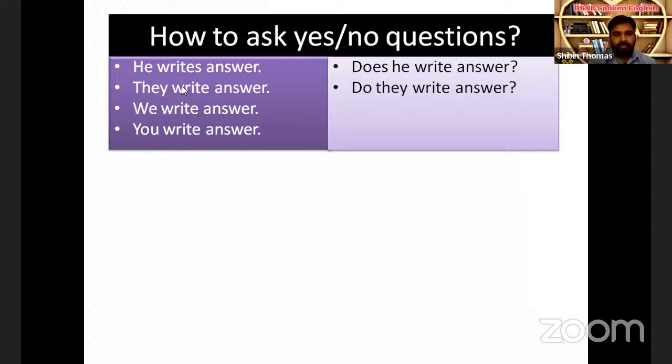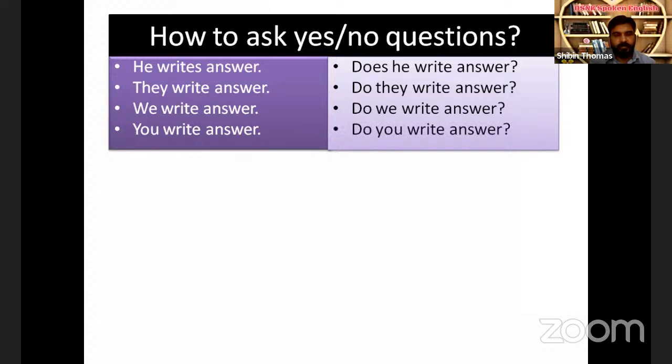And there is subject, verb, and object. There is no auxiliary verb. So what to do? Split the main verb into two parts. We have learned how to split the main verb. Write. When we split that verb write, we get two words, do and write. We bring the subject in between auxiliary verb and main verb. We write the word they in between that, and at last, the object. Do they write answer? Then we write answer. Do we write answer? You write answer. Do you write answer?